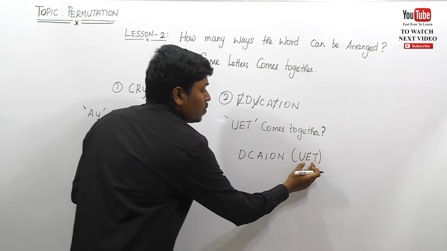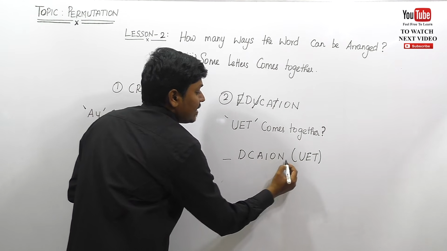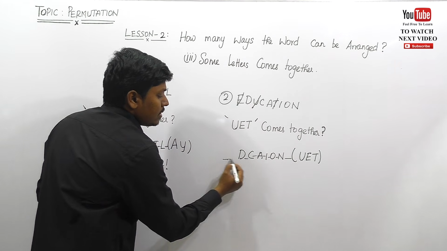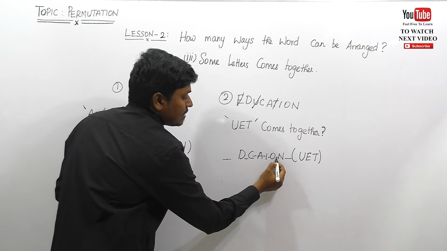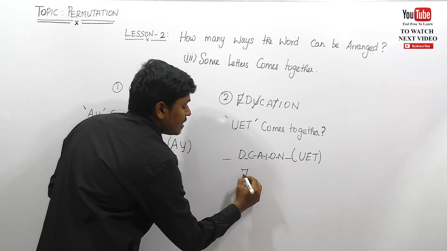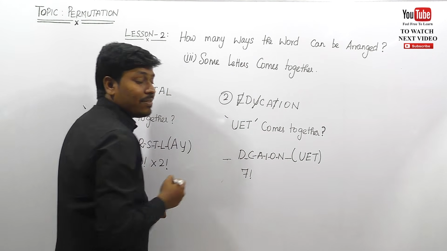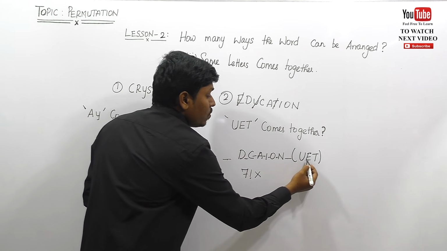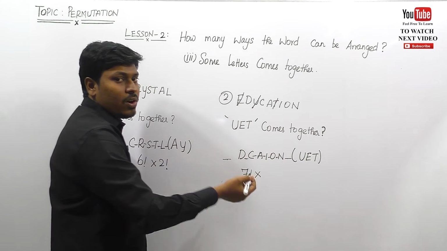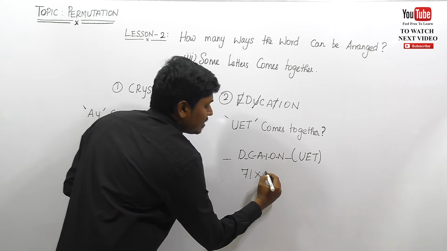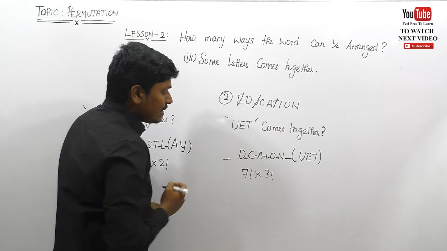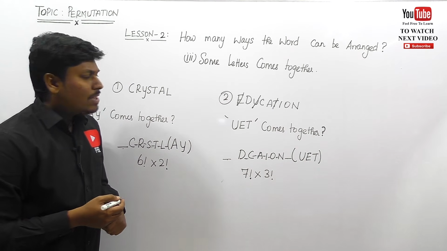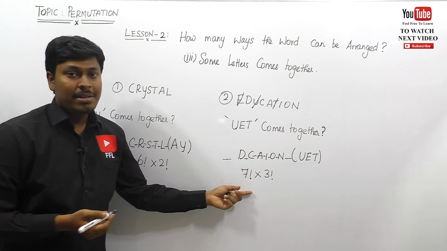We can place U, E, T at the front or otherwise at the last or between every letter, right? So just see how many places are there. 1, 2, 3, 4, 5, 6, 7. So 7 places are there. So we can place this U, E, T in 7 factorial ways. So 7 factorial into, where this U, E, T can be done as T, U, E or E, U, T. So this can be arranged in 3 factorial ways. Check whether any letter is repeated. No. So the final answer is 7 factorial into 3 factorial. If a letter is repeated, similarly divide by the factorial, right?